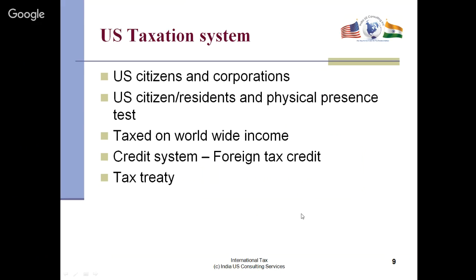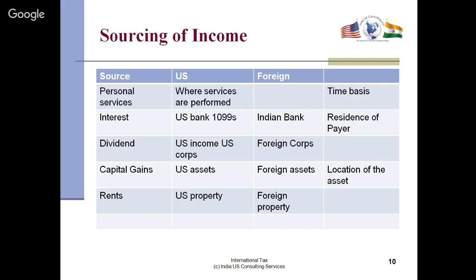Slide 9. We're talking about the U.S. tax system. Anyone who's a U.S. citizen or resident, so if you're a U.S. citizen or a green card holder, or if you're in the United States for more than 182 days, then technically you are responsible for your tax on your worldwide income. Credit system is when you include the income, you also get credit for what you paid in India. So it's not double taxation. And finally, India has a tax treaty with the United States. So you get a little break on that.